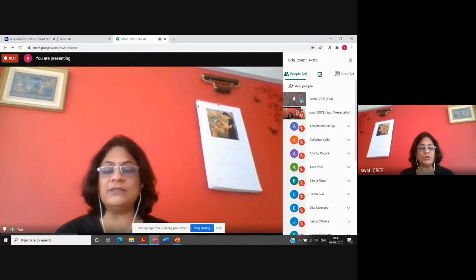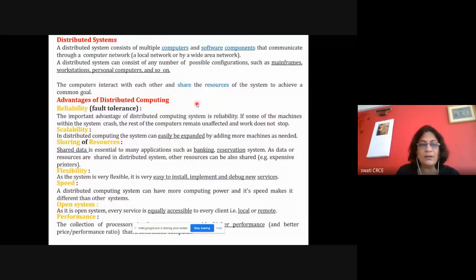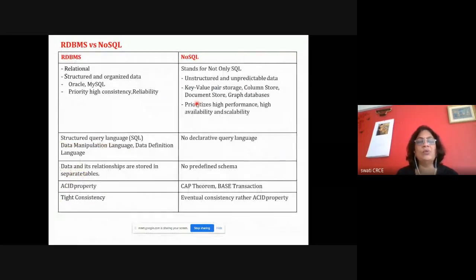So RDBMS is also there, but they are using both of the things together nowadays. This shows the exact difference between RDBMS and NoSQL. This is relational. This is not only SQL, but other than that, there are four types. There is no declarative query language like SQL, but there are some other languages, such as CQL for graph data stores. Cypher query language is there for graph data stores. Graph data store is a little different from the other three data stores, because of its different way of execution.